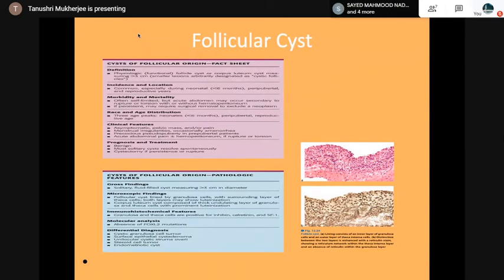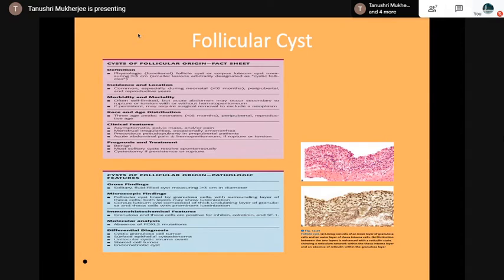But corpus luteal cyst I will discuss separately. Grossly a solitary fluid filled cyst, microscopically a follicular cyst lined by granulosa cells with a surrounding layer of theca cells. Both layers may show luteinization. Corpus luteum cysts comprise a thick undulating layer of granulosa and theca cells with prominent luteinization. I will show the photomicrograph.